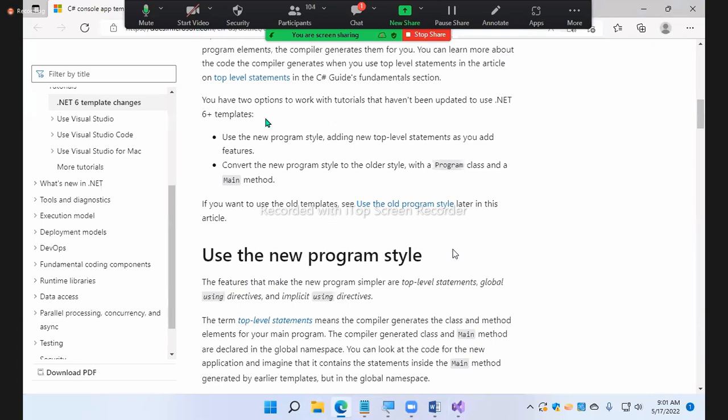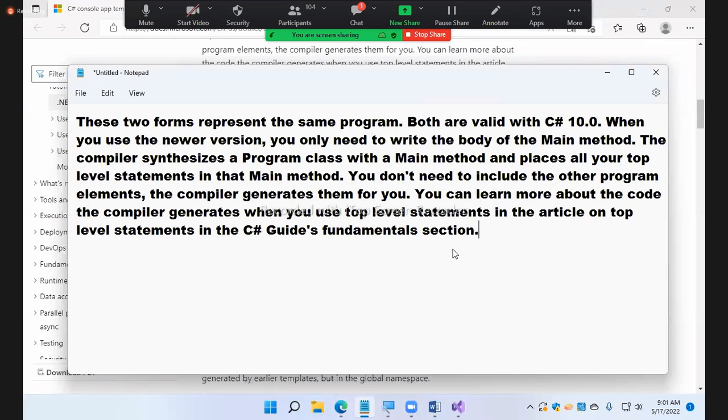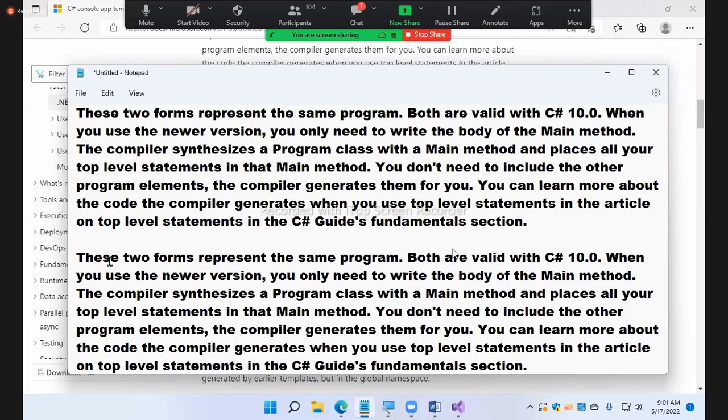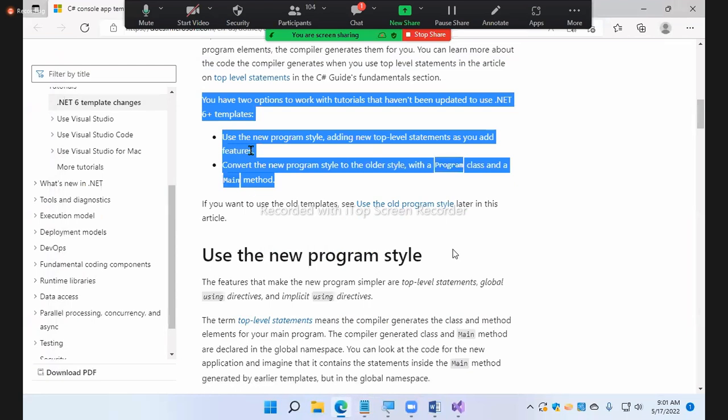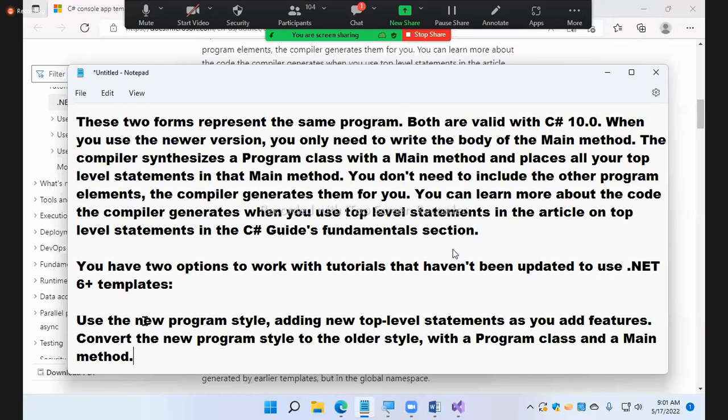You have two options to work with tutorials that have not been updated to use .NET 6 templates.